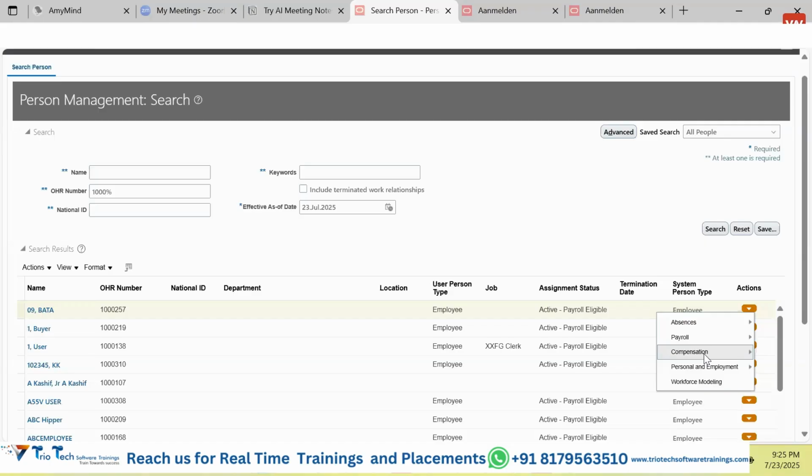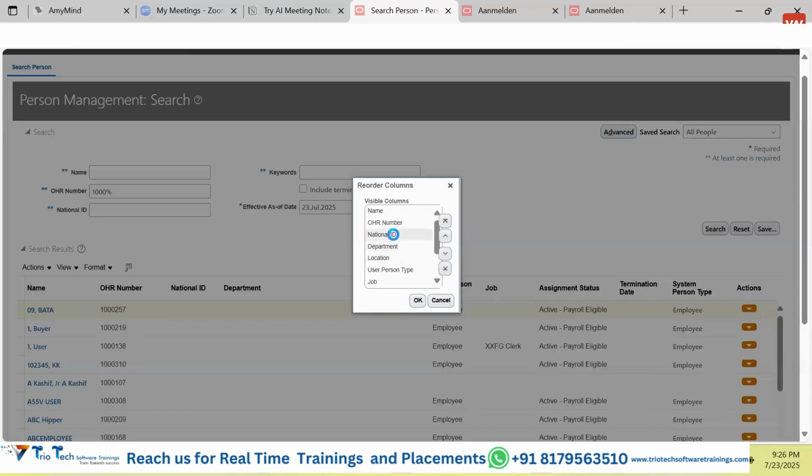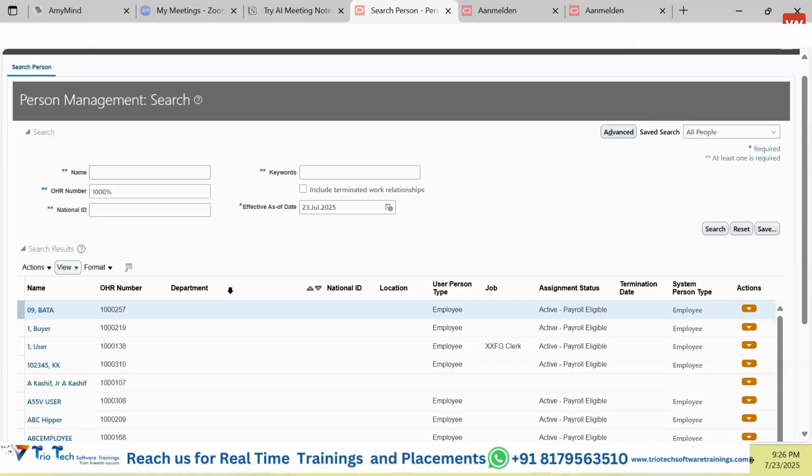Next thing, guys, on such screens we mostly have this view icon. In this view icon, it lets you sort the data, or reorder the columns. Suppose you want to reorder the columns, click on this reorder, and you want the national identity column after the department, click on this, it will be changed, and click on this, it will be changed like this.